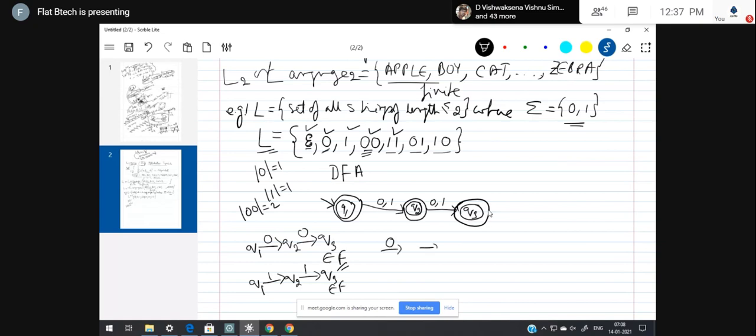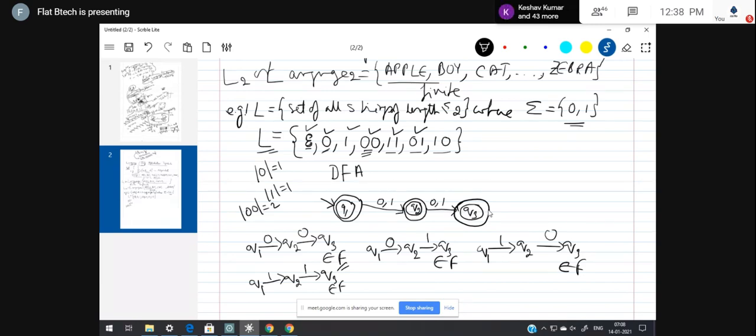It starts from Q1, input 0 gives Q2, then 1 is already there, hence Q3. Q3 is a final state, hence 0 1 is accepted. Next, 1 0. Start from Q1, input 1 gives Q2, Q2 with input 0 gives Q3, and Q3 is a final state. Hence this machine accepts it.